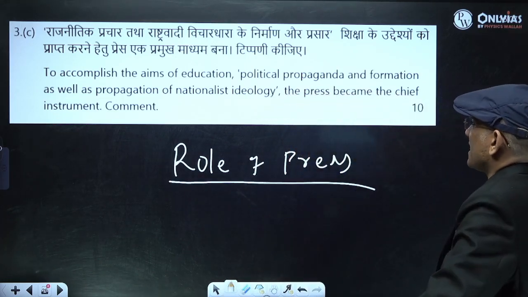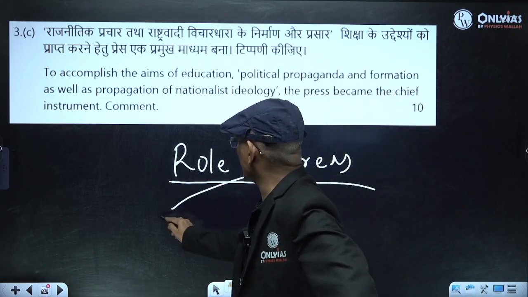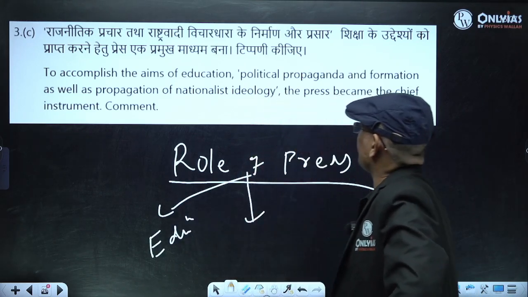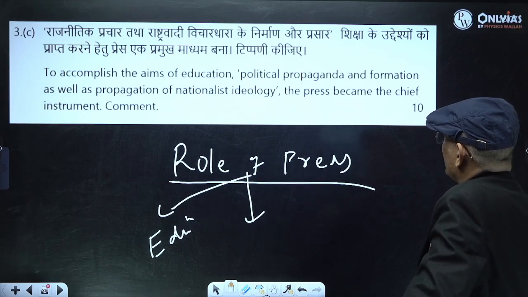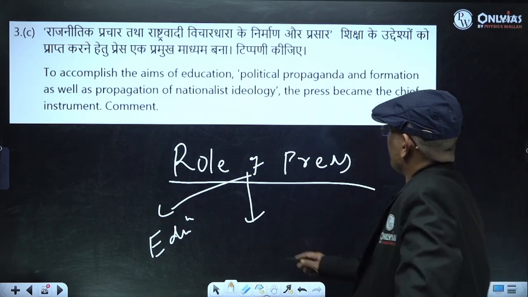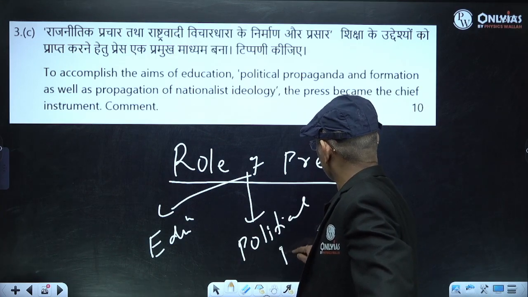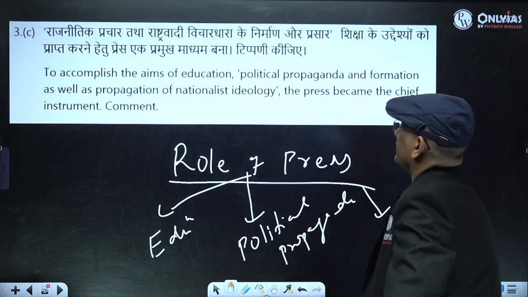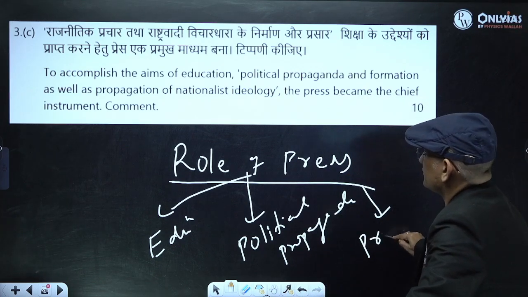You have to explain how the press played an important role in education, in propagation of nationalist ideology, propagation of political propaganda.